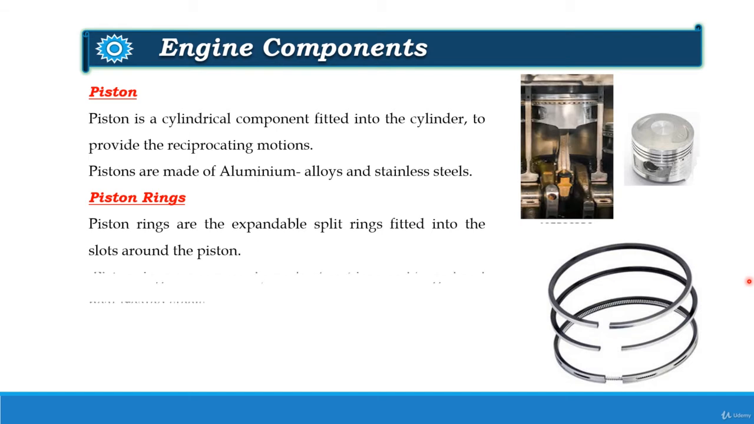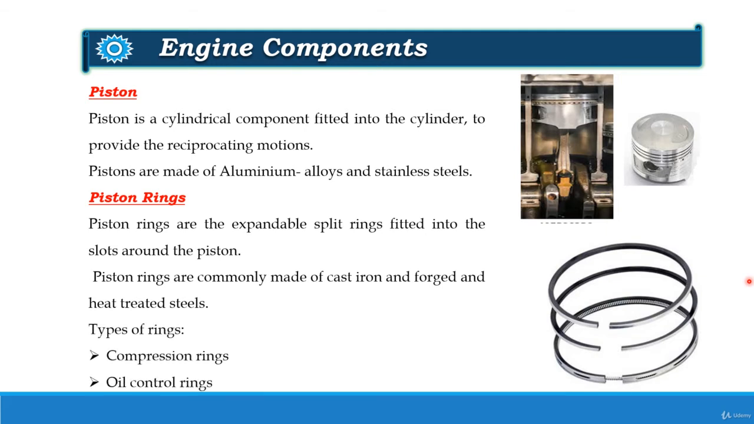Piston rings are commonly made of cast iron and forged and heat treated steel. In automobile engines, basically 3 rings are available. Top 2 rings are the compression rings and the bottom ring is the oil control ring.